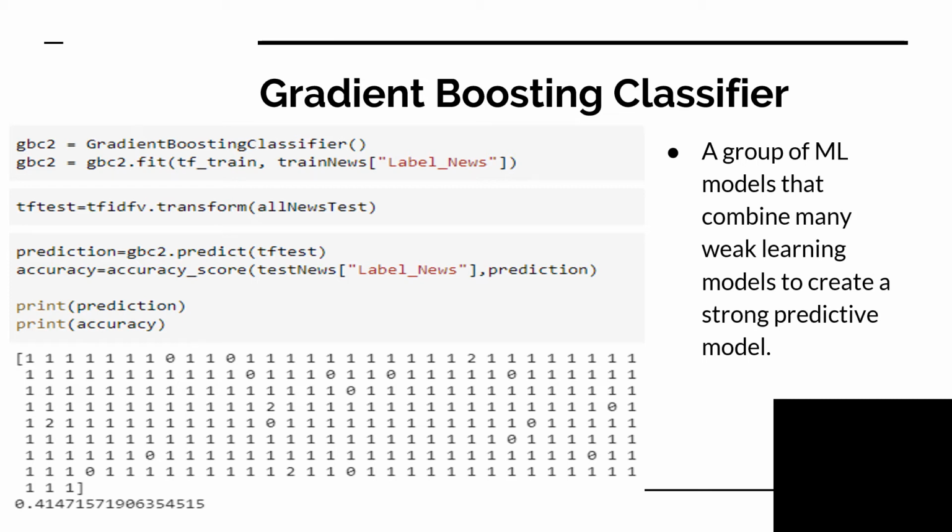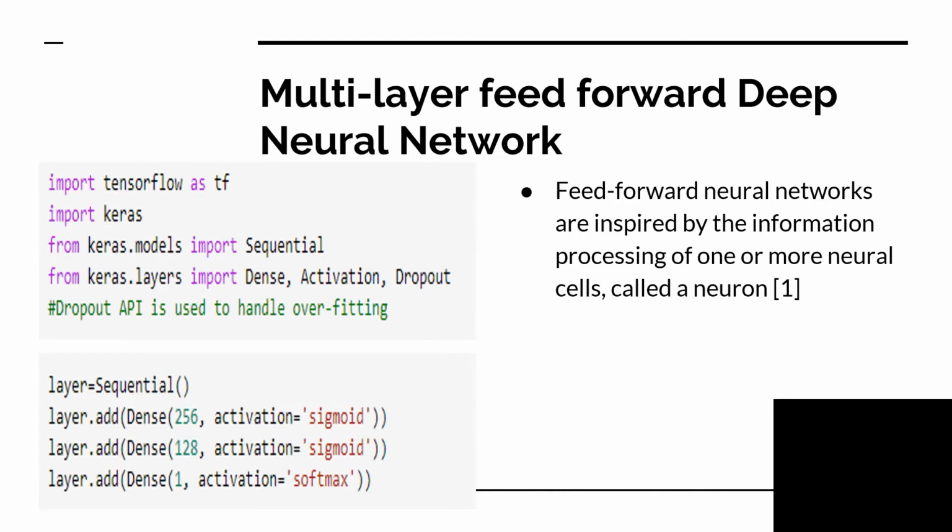Going ahead, a multi-layer feed-forward deep neural network is implemented. It is inspired by the information processing of one or more neural cells, which are called neurons. The system is trained using a supervised learning method, where the error between the system's output and a known expected output is presented to the system and is used to modify its internal state.